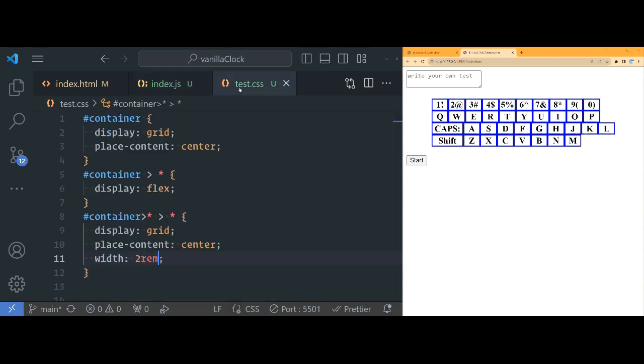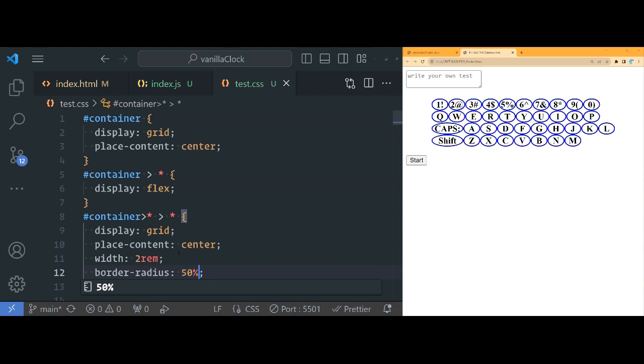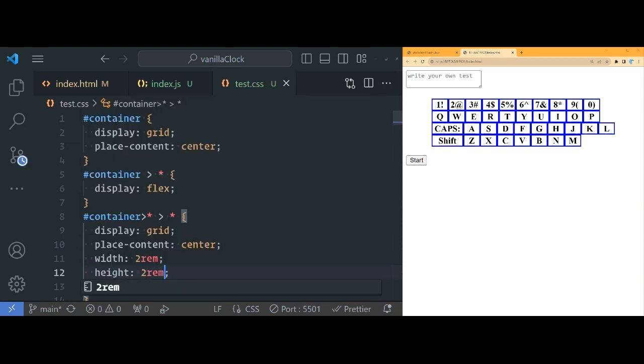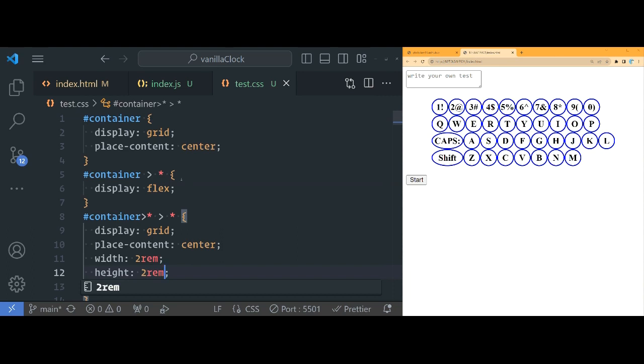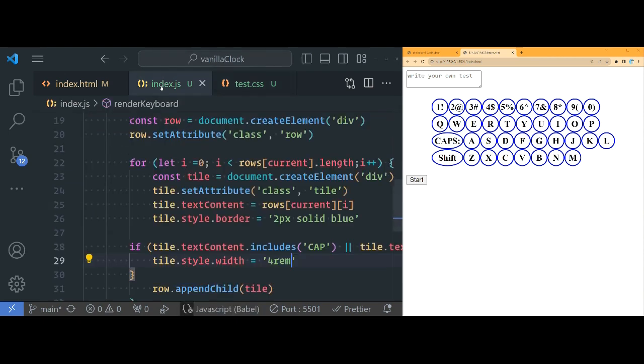Now all of this works. Let me see. Can you do border radius 50%? Let me see what that looks like. Okay. And this means if it's not a really full circle, you also need to set the height like this. Okay, cool. But now you see that the caps and the shift, right, should not have border radius of 50% because they look kind of weird, right?